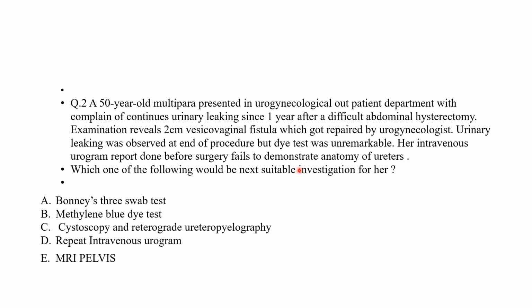So her IVU, intravenous urogram, which was done before surgery, we got it done before fistula surgery to know the normal course of ureters, or whether they have any kind of problem, or any damage to the ureters has occurred, or whether there are hydroureters. So whatever problem is predicted, intravenous urogram is done for that. Which one of the following would be next suitable investigation for her? Options are Bonney's test, methylene blue test, cystoscopy and retrograde ureteropyelography, repeat intravenous urogram, MRI pelvis.